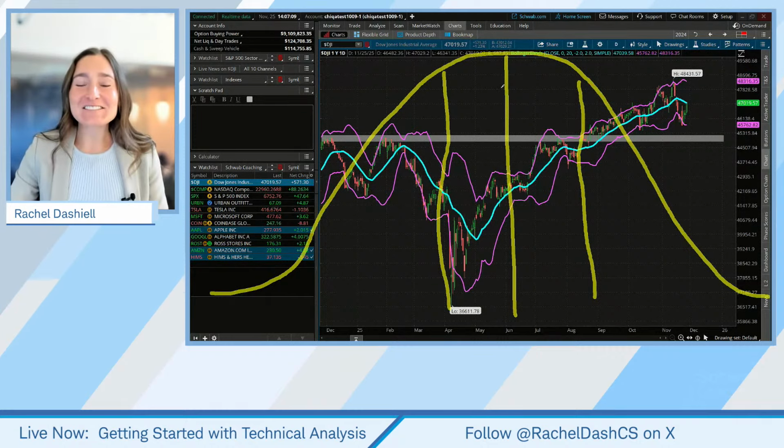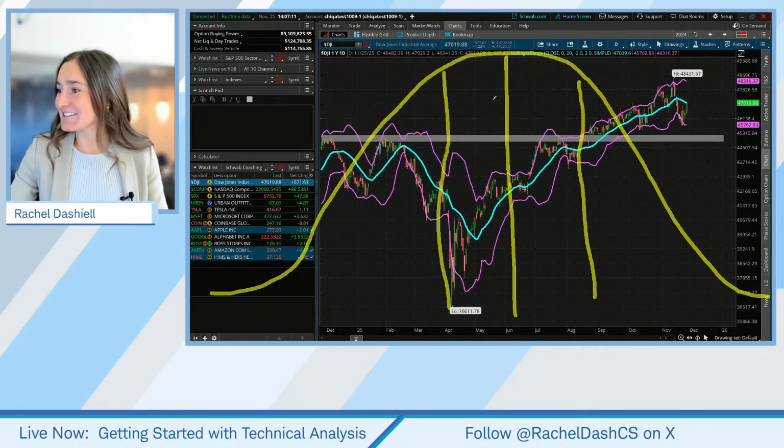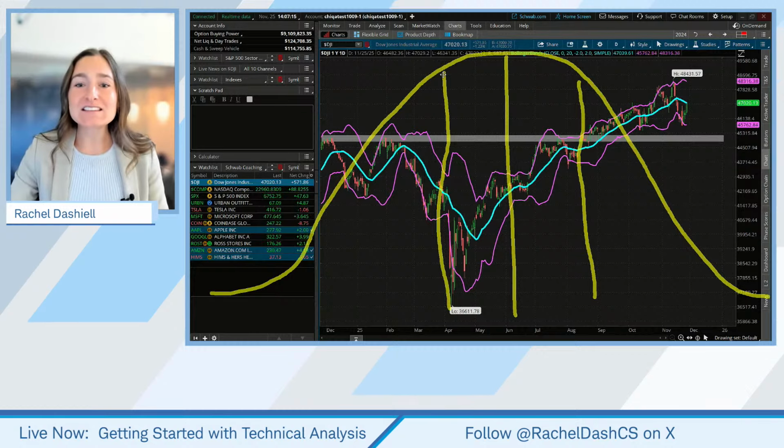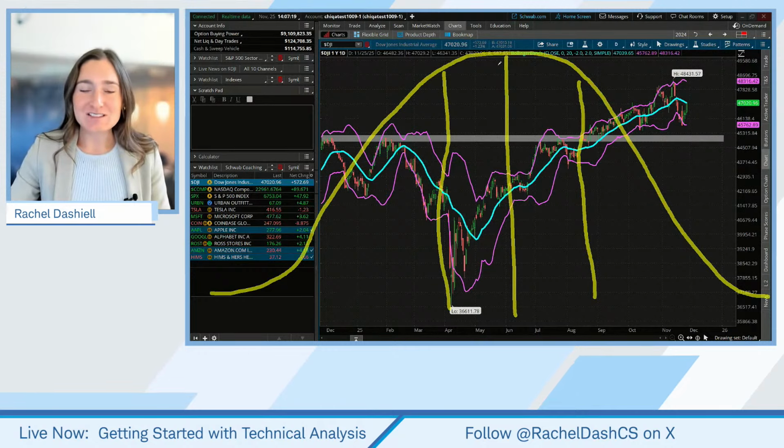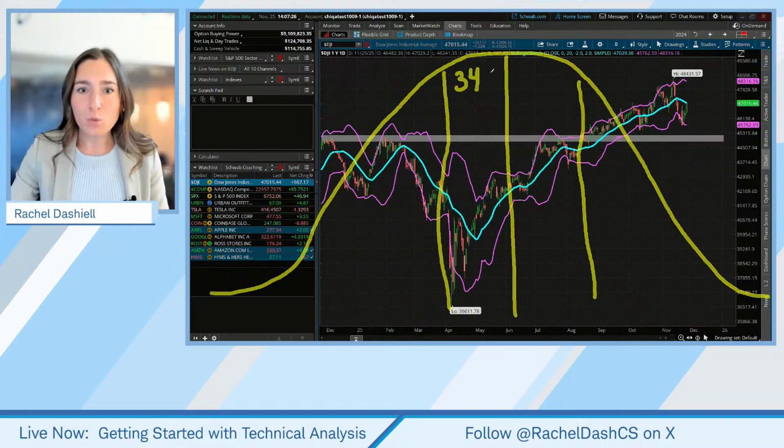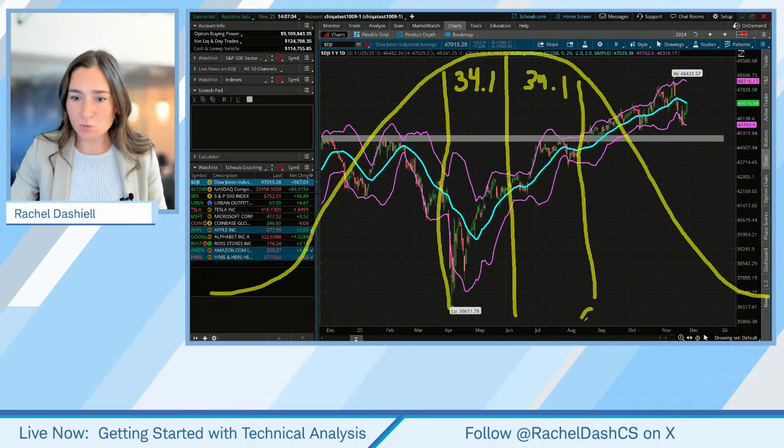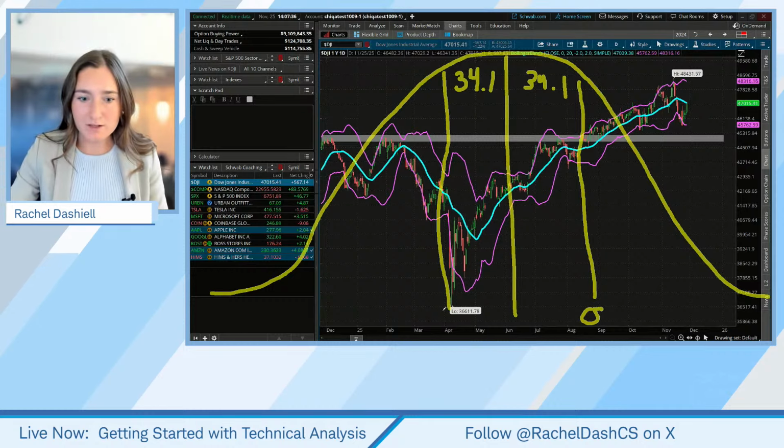Okay, so one standard deviation away is going to encompass 68.2% of the price action. So this means 34.1% on this side, and 34.1% on this side. That is 1 sigma, or 1 standard deviation away.